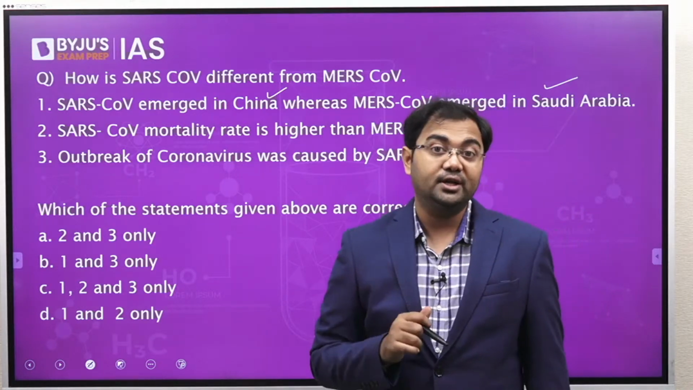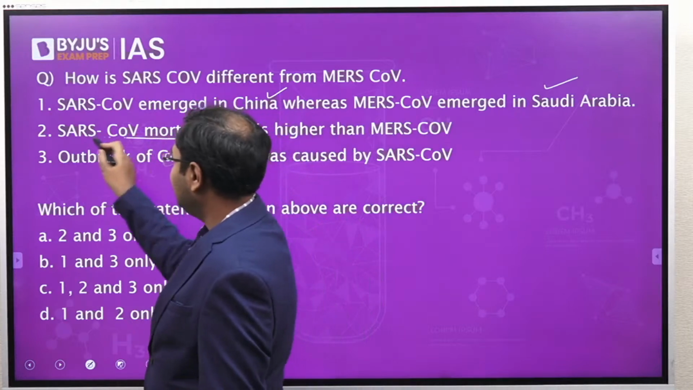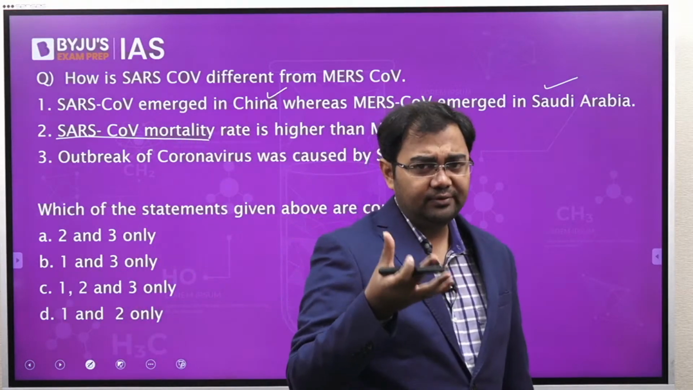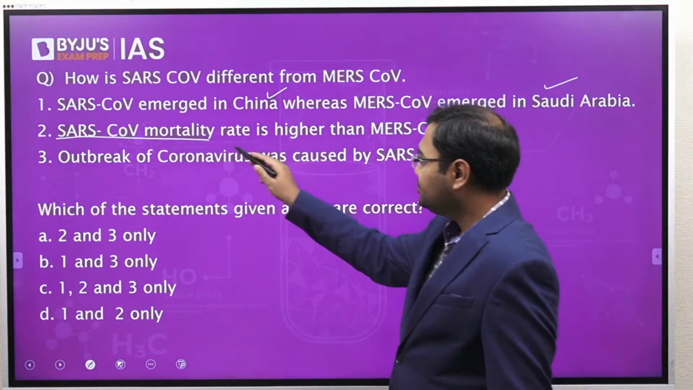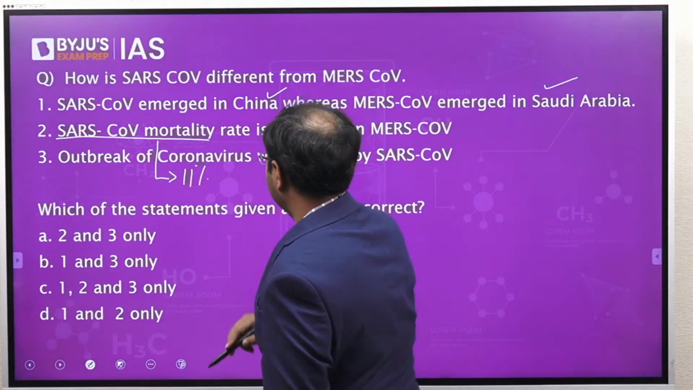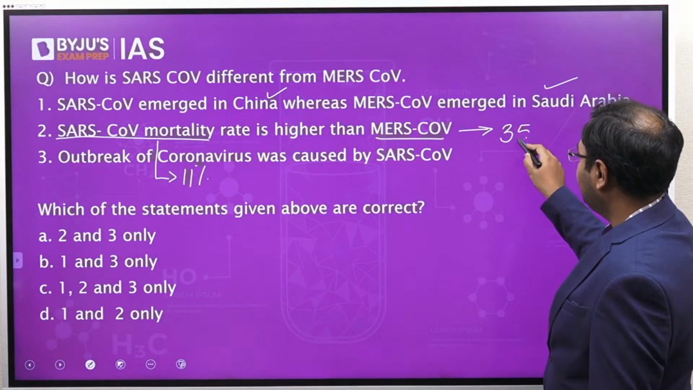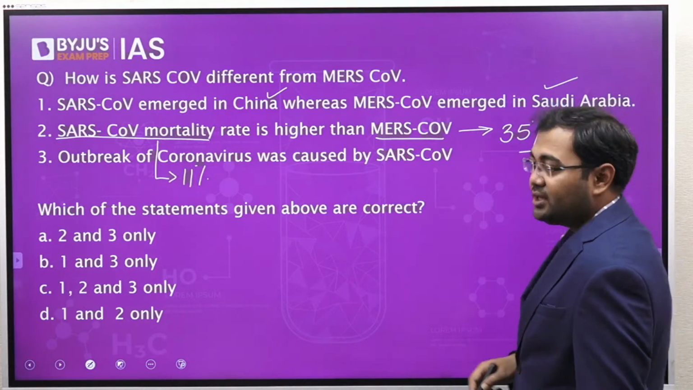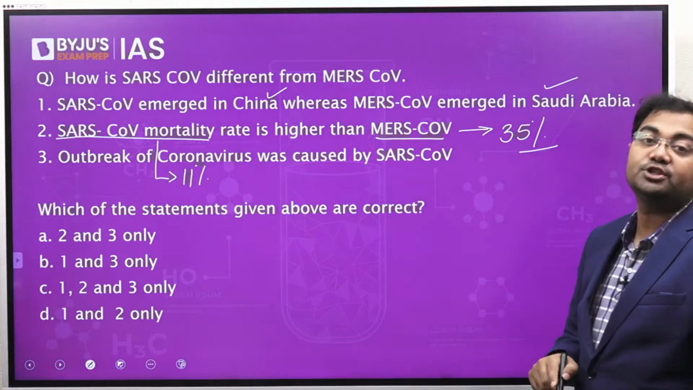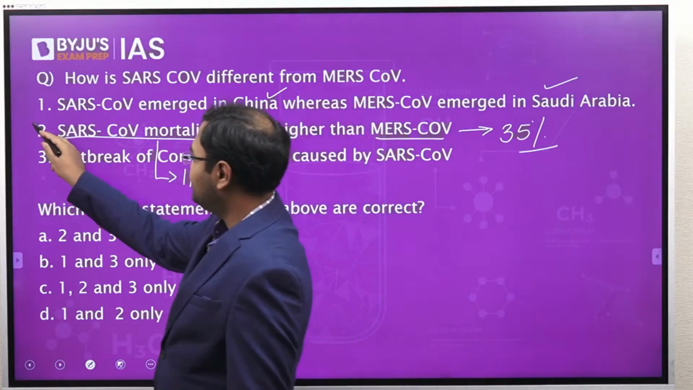Now, this is not correct, because what we saw was that for SARS-CoV the mortality rate actually was lower. It was, I think, in the range of 10 to 11%. So mortality rate was almost 11%, whereas in case of MERS-CoV we have seen that it could go as high as 35%. So mortality rate of MERS-CoV was much higher as compared to SARS-CoV. So that's why this statement is not correct.